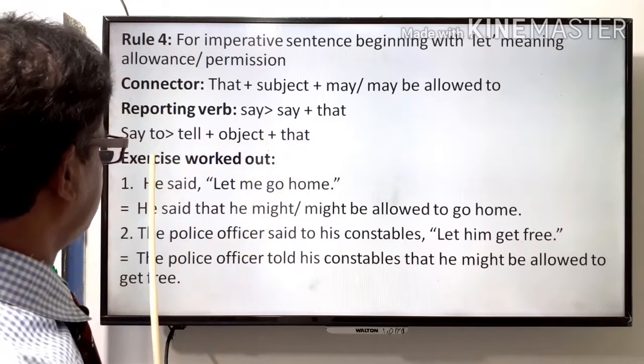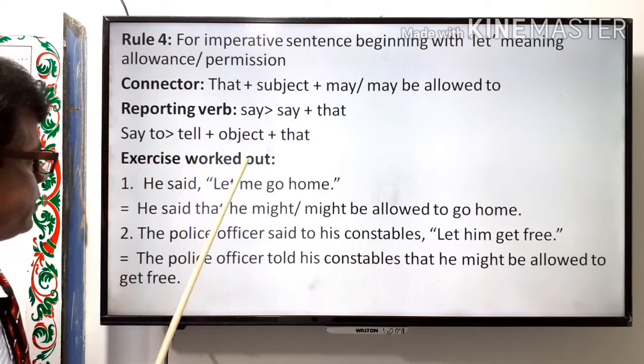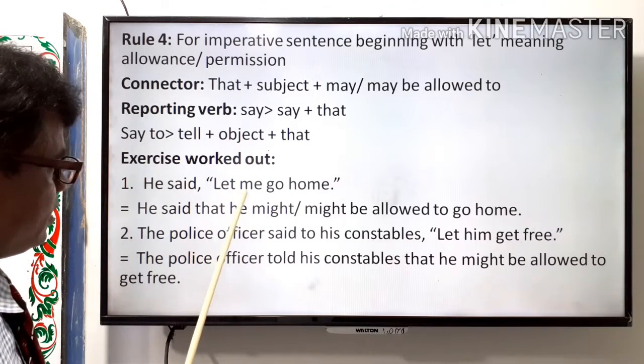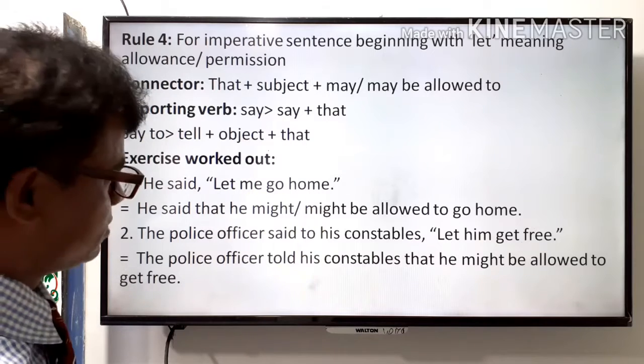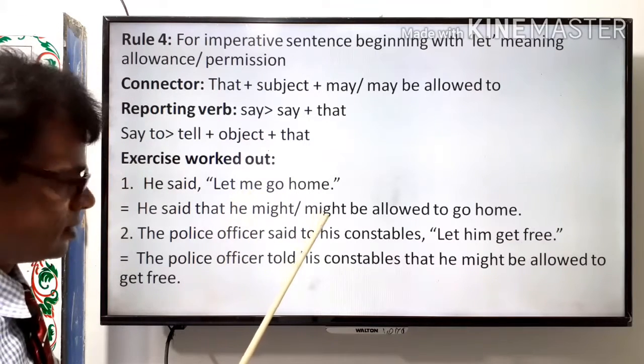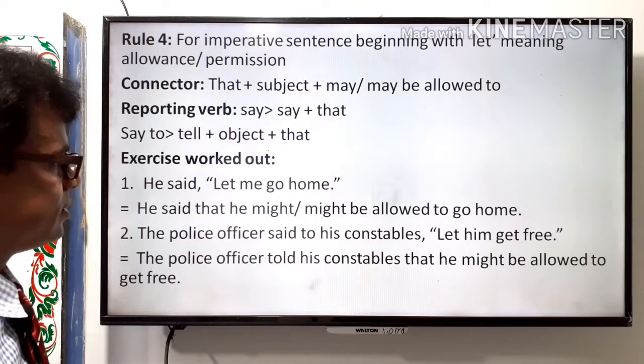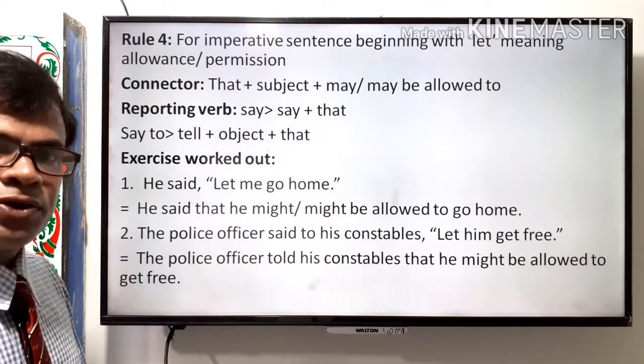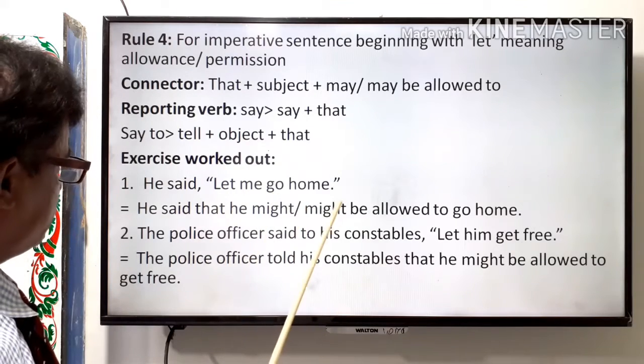For example, he said, let me go home. Here the speaker of the reported speech wants permission from someone to go home.